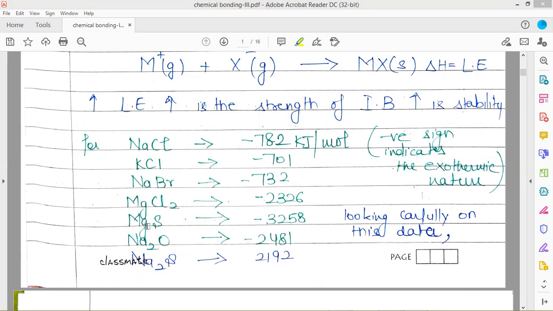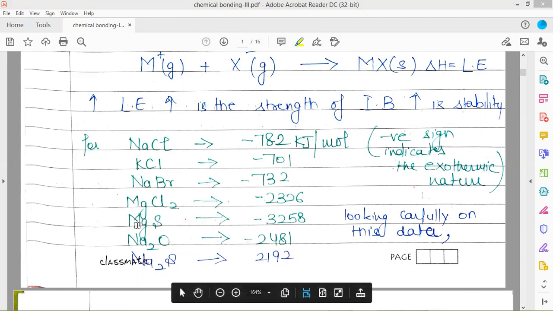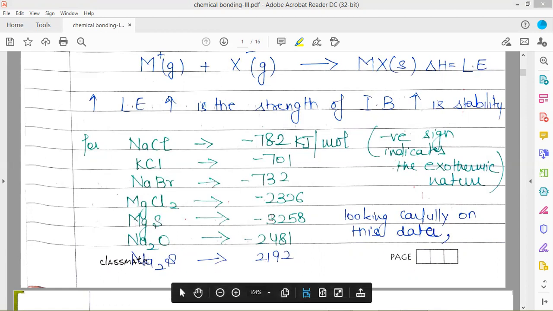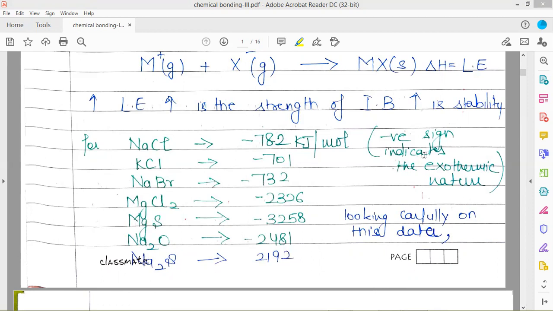Further, out of all the data, lattice energy is highest for magnesium sulfide, where both the ions are divalent. Magnesium is 2 positive, sulfide is 2 negative. So this is maximum because the size is smallest and the charge is highest. Also, these values are negative. The negative sign indicates that these are the energies released when the ionic bond is formed. So the bond formation is an exothermic reaction.